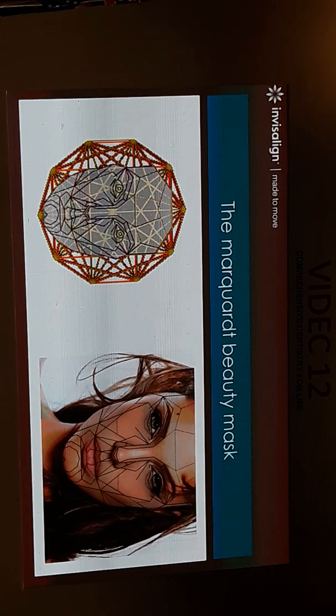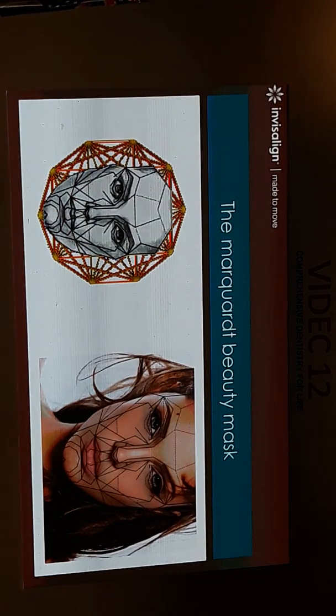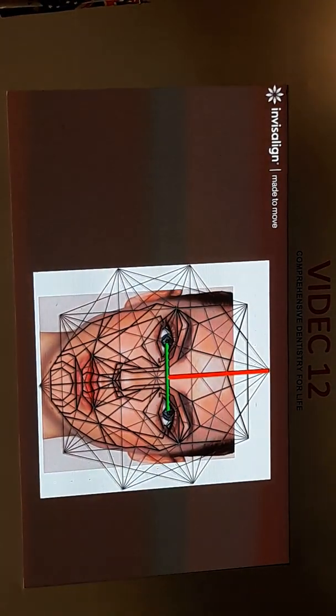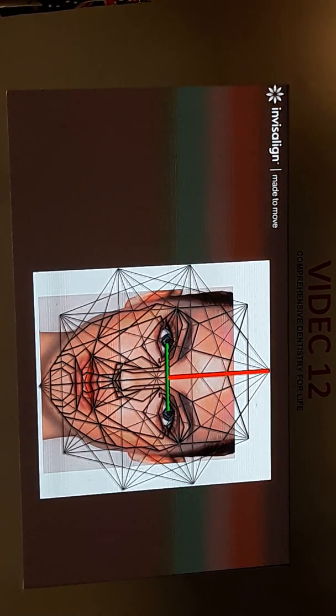You see on the construction, a lot of sides within the mask. So that's when he wants to perform surgery on a case, he puts the mask on and tries to measure and find what is the best proportion of the face to perform surgery. Correct?